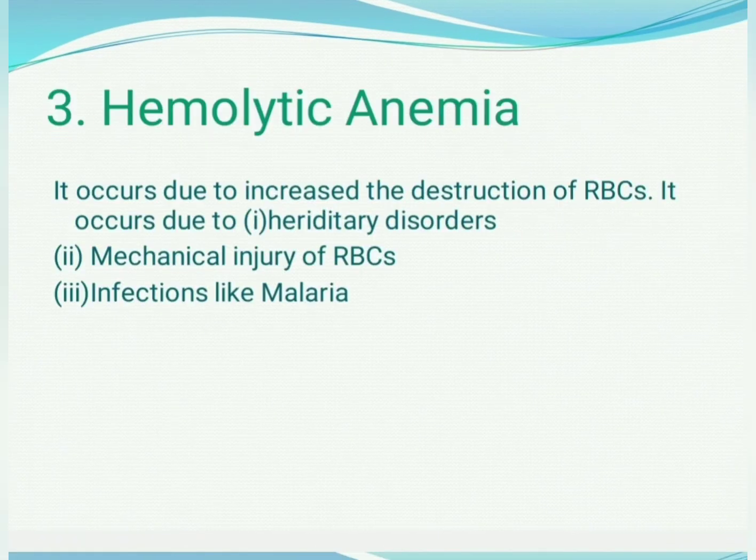So guys, third one is hemolytic anemia. What is hemolytic anemia? It occurs due to increased destruction of the red blood cells. When the destruction of red blood cells is very high, that condition is called hemolytic anemia. It occurs due to hereditary disorders, mechanical injury to red blood cells, and infections like malaria.